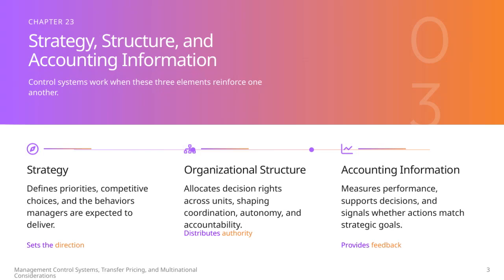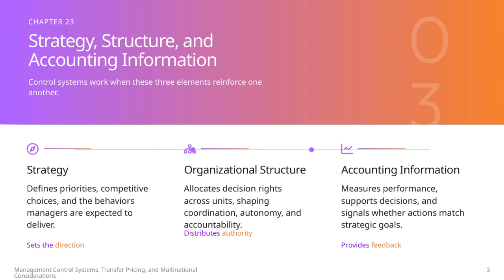On this slide, we're looking at three crucial elements that work together within management control systems: strategy, organizational structure, and accounting information. First, strategy is all about defining priorities and making competitive choices. It sets the overall direction and outlines the behaviors managers are expected to exhibit. Next, organizational structure comes into play. It allocates decision rights across different units.